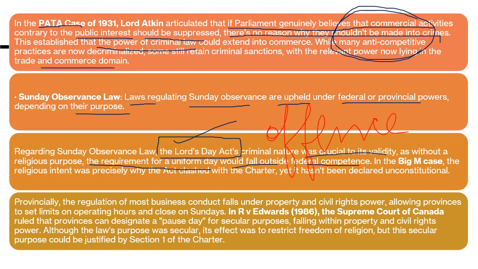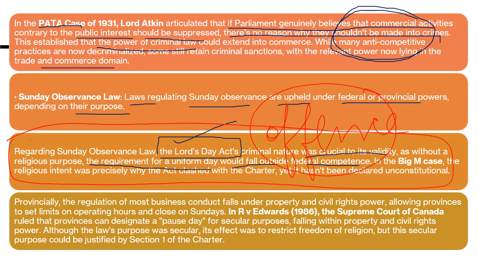So this was the act to punish abuses committed on Lord's Day called Sunday. So this was passed, but this particular case was held to be of criminal nature. Why? Because firstly, there is an offense. There is something related to public safety, religion. So people's interests are in question. Next, provincially, the regulation, so this is valid federal government part. The regulation of most business conduct falls under property and civil right part, allowing provinces to set limits on operating hours and close on Sunday.